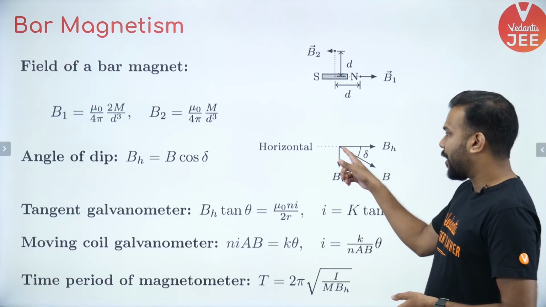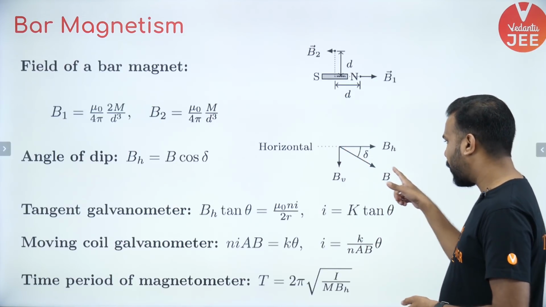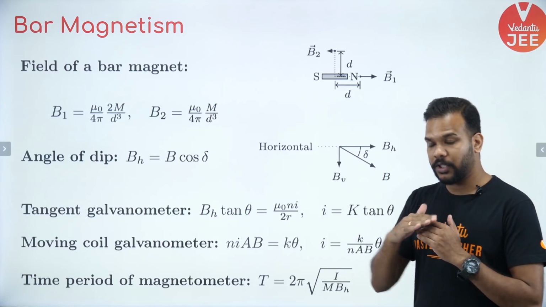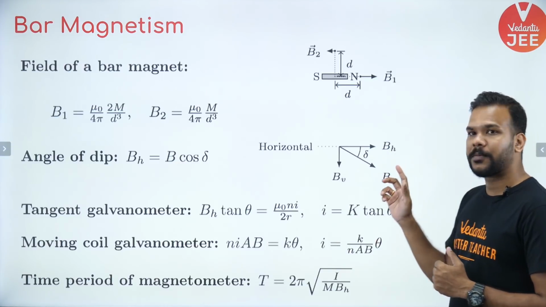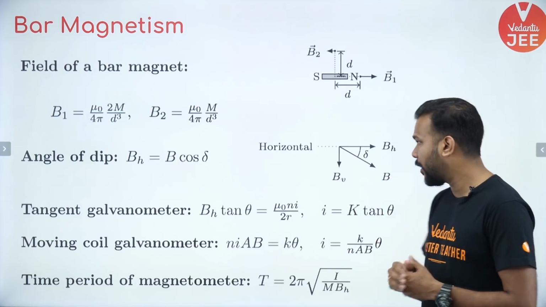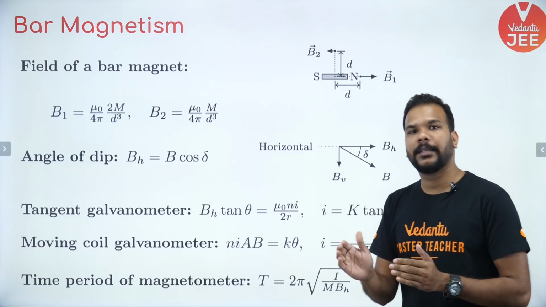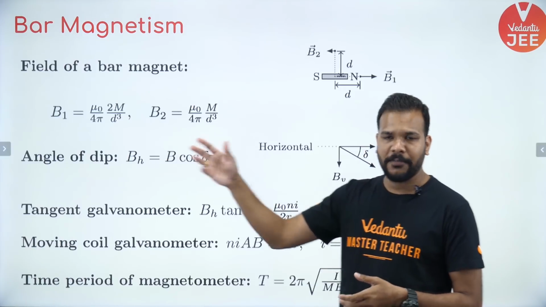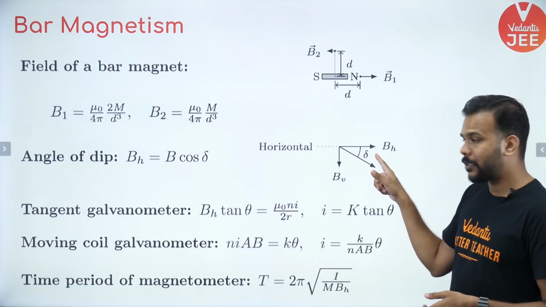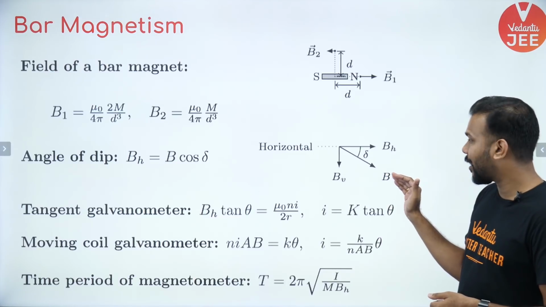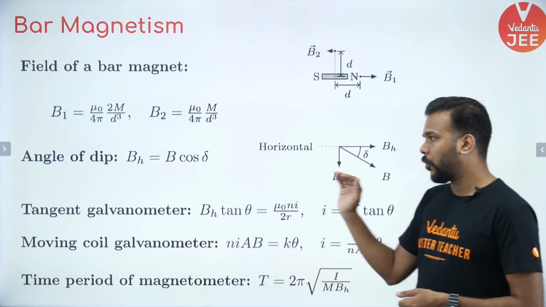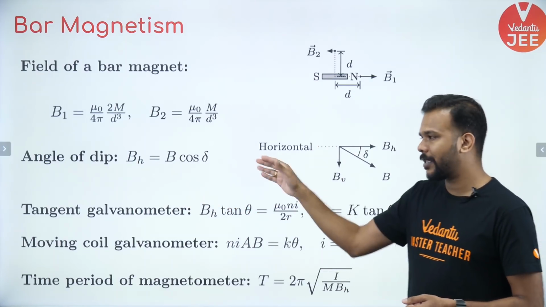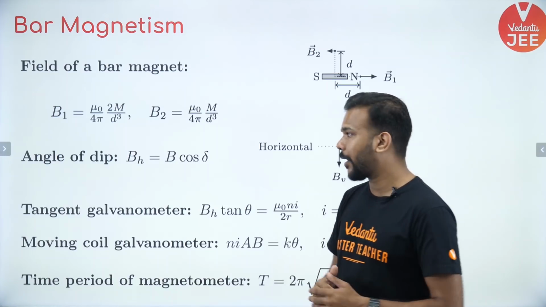So if at any point on Earth we say the magnetic field of Earth is B, and we resolve it with respect to the surface of the Earth, then BH is the horizontal component of the Earth's magnetic field, and BV is the vertical component. So how do we define the angle of dip? Angle of dip is the angle between the magnetic field of Earth at any point and the horizontal direction. That is why BH is the horizontal component, so obviously B cos delta, where delta is your angle of dip.